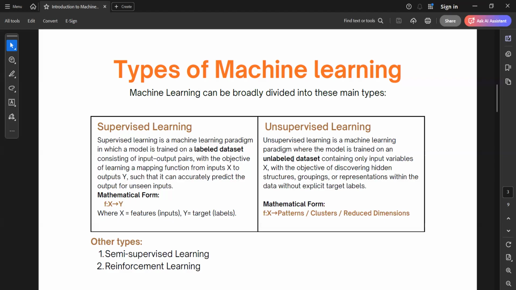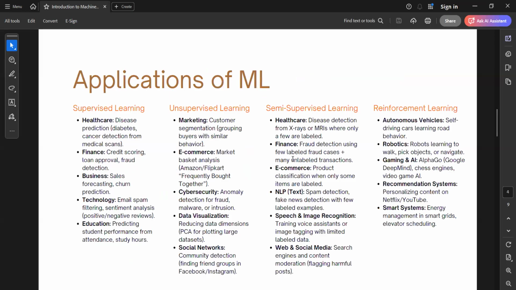So simply for a program, suppose for a chess game, my machine is learning that if I do this move, I will get a checkmate. So at that time, it's learning. It is learning from its environment. That's reinforcement learning. Now, moving forward, we can see some applications of ML.